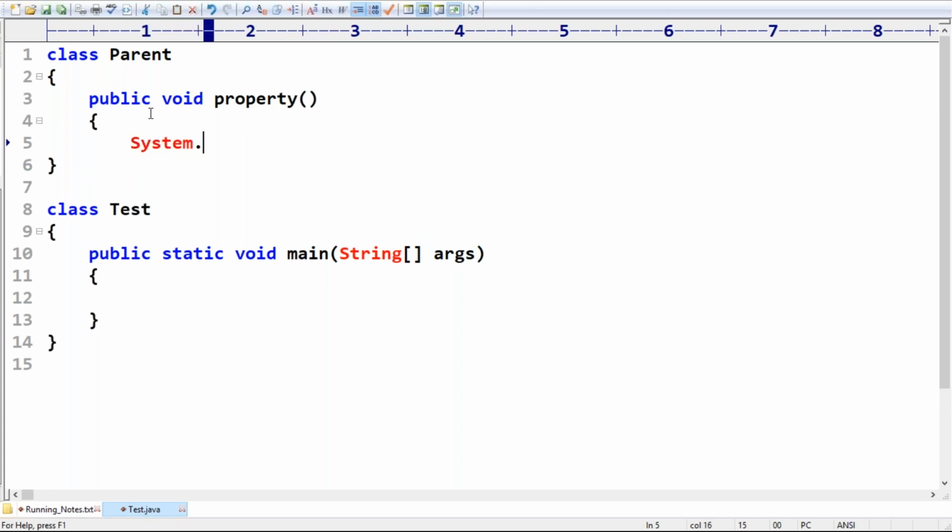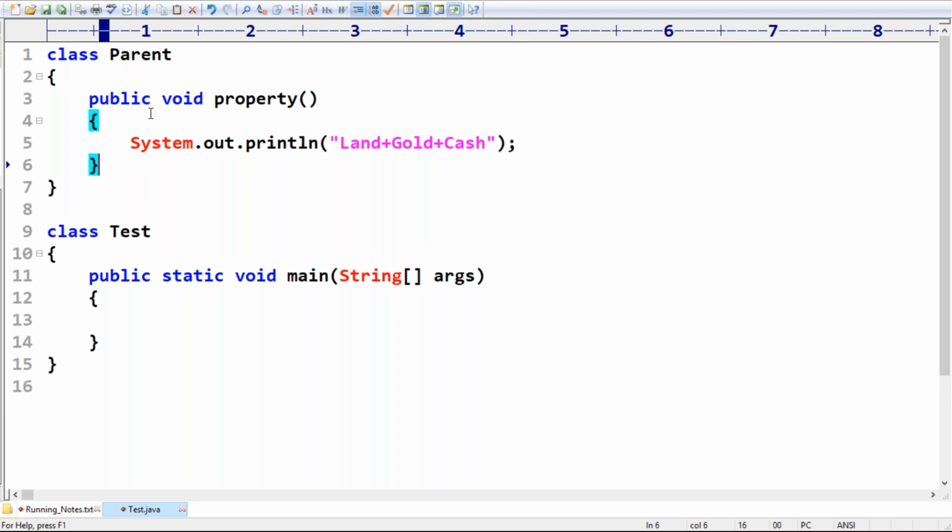Which property is going to be provided? System.out.println. Here I'm trying to take the property in the form of land or gold, and after that the cash; something like he is trying to provide huge property to the kid.